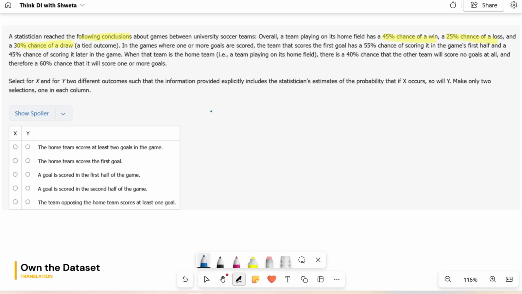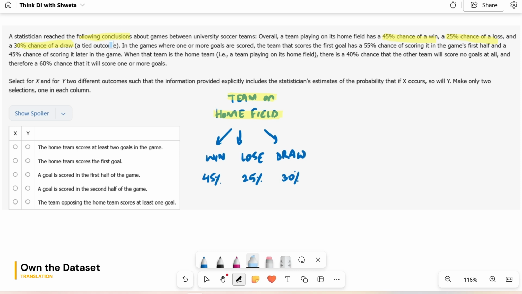So we're talking about a team playing on its home field, a very specific kind of game. The question gives us the chances of this team winning the game, losing the game, or the game ending in a draw. So that settles the first sentence.